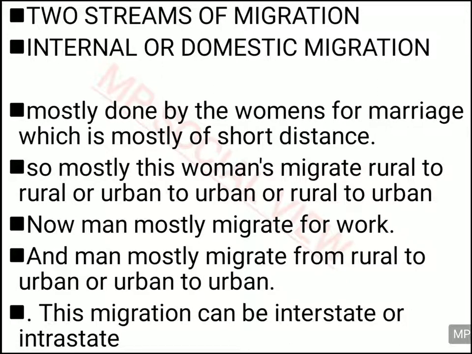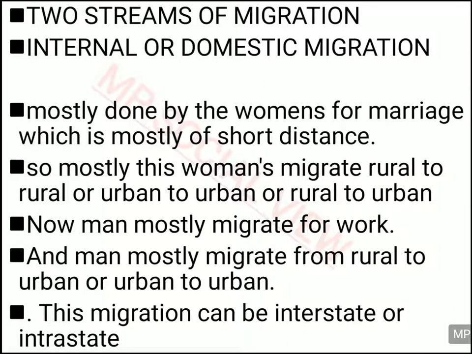And whatever migration is taking place, it can be interstate or intrastate. Interstate means from one state to another state. You are leaving one state and going to another state for job purposes or any other purpose. And in intrastate, what is happening?